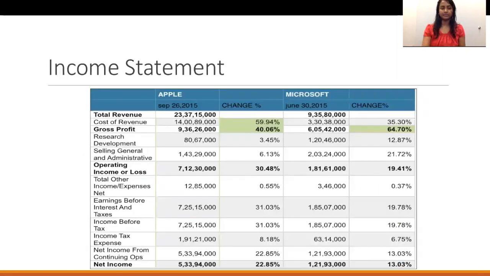And doing the vertical analysis for the income statement, we can notice major changes for Apple in the cost of revenue, gross profit, operating income, and so on. Whereas in Microsoft, the noticeable change was in gross profit alone, and also the cost of revenue increased.